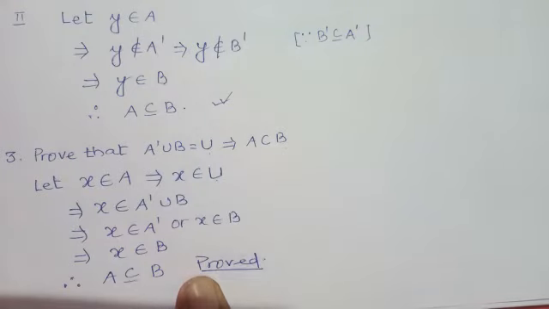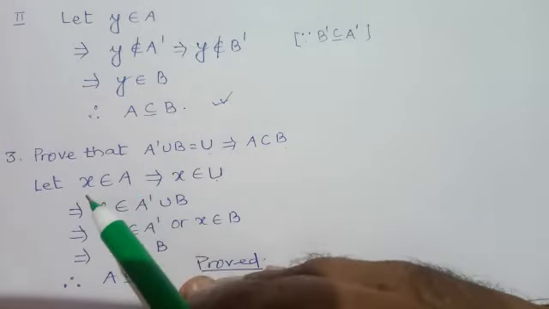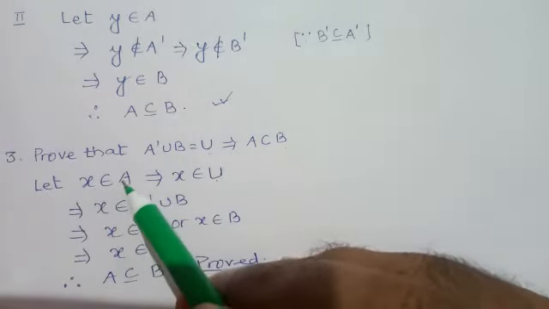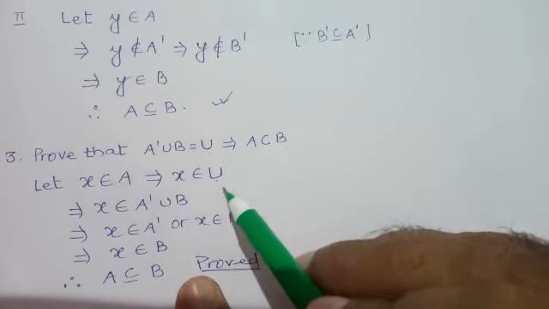Universal set means the set of all elements of the universe is called the universal set. So each element of A should also be an element of B. Hence X belongs to A implies X belongs to U.